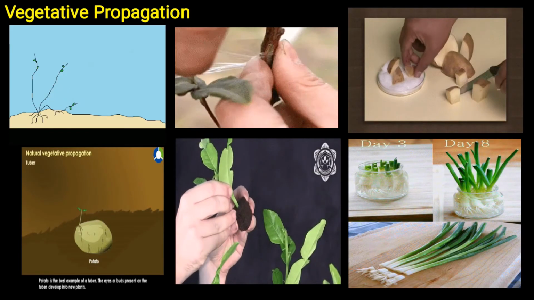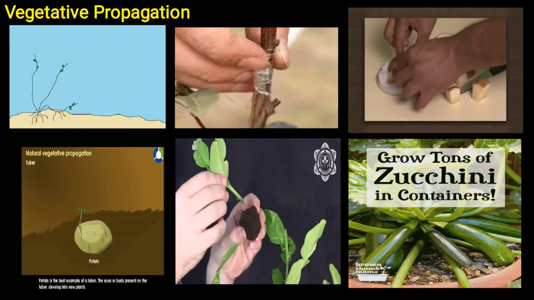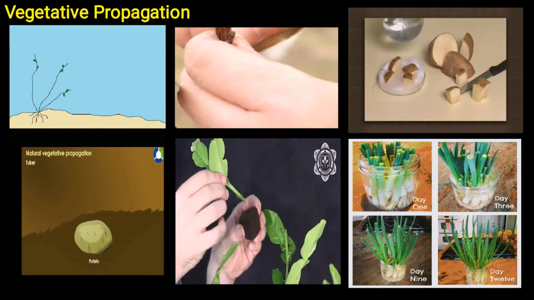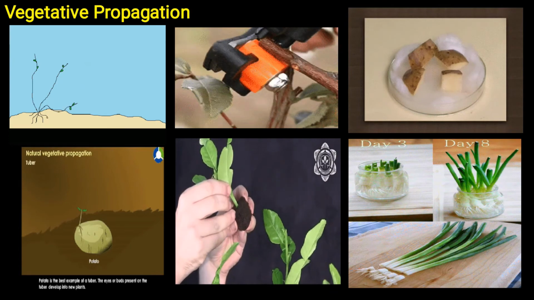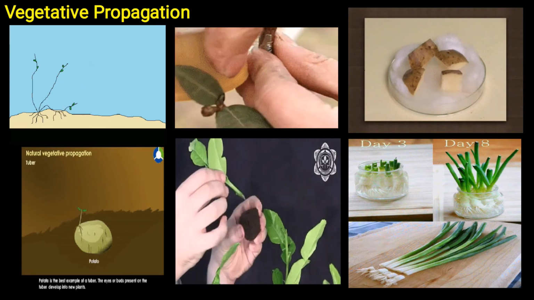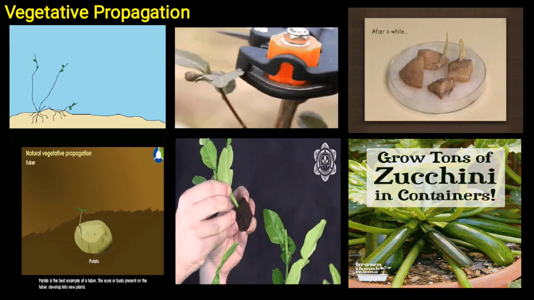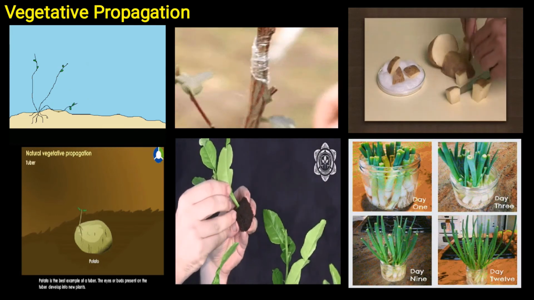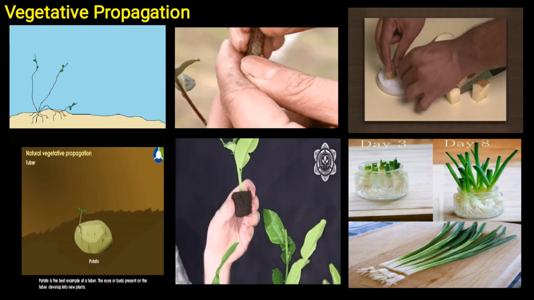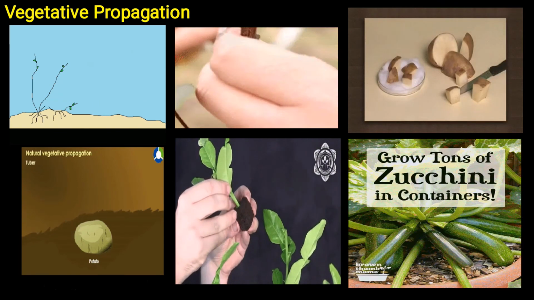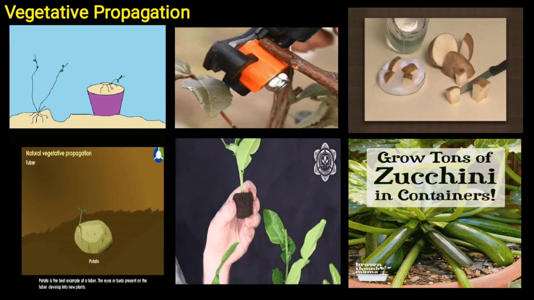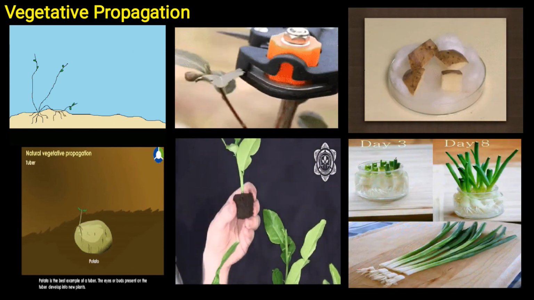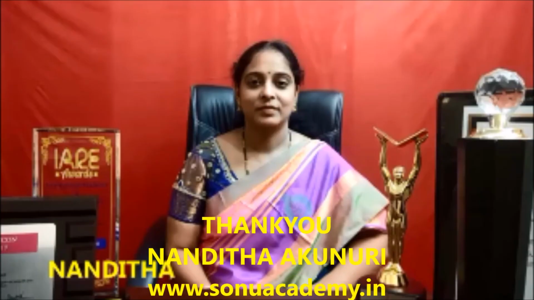Now let us discuss the advantages of artificial vegetative propagation. In artificial vegetative propagation, the new plant will have the same features as the parent plant. Fruit trees grown by grafting bear fruit earlier. Plants need less attention in their early years. Many plants can grow from just one parent. We can get seedless plants also. Thank you.